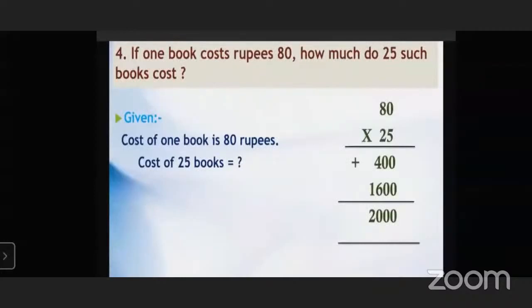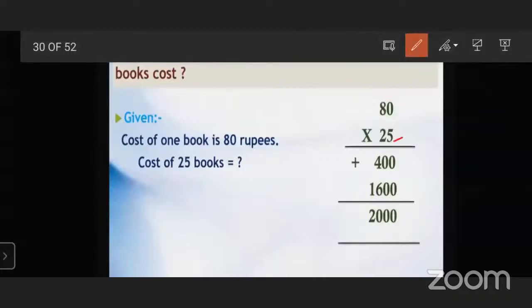So there are two methods. The first method we have seen in this slide. The first method is we can multiply 5 with 0, 0. 5 8s are 40. So we write 40 here. Then we put 0 here. 2 0s are 0, 2 8s are 16. Then we add this operation and we will get 2000. Okay, this is one method.